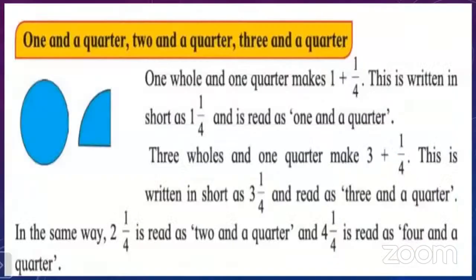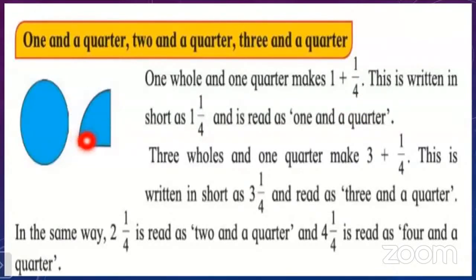Okay, now let us understand it. Look at here what is going on. 1 and a quarter, 2 and a quarter, 3 and a quarter. See, here is one whole figure which is colored, and another portion is only 1/4. So one whole and one quarter makes 1 plus 1 upon 4. This is written in short as 1 and 1/4 and read as 1 and a quarter. See how to read it? 1 and a quarter.